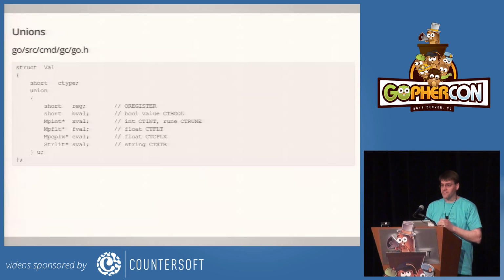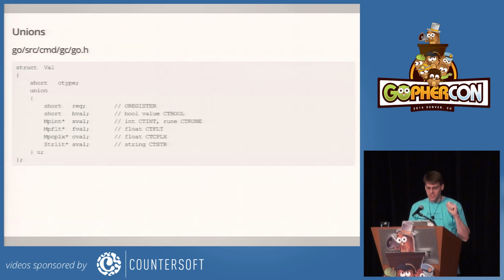In this example, there's a struct named val that contains two fields: ctype, which is an integer, and then the union named u. Code creating a val is supposed to set ctype to record which part of the union it's using. If you're storing a floating point number in the val, you set ctype to CT_FLOAT, and then you set the fval element of the union. Then when you go to use it later, you're supposed to look at ctype, see that it's CT_FLOAT, and then know to read from fval.